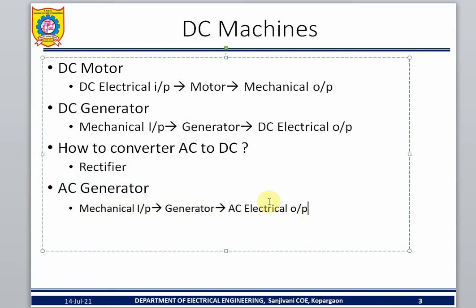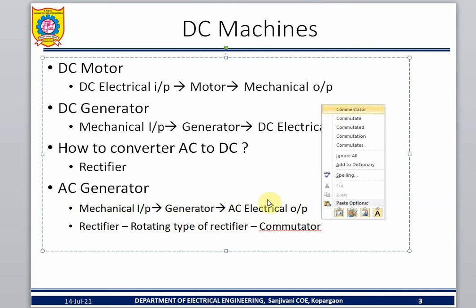On the output side of the AC generator, use a rectifier. Practically, the generator is a rotating device, so a rotating type of rectifier is used. What type of rotating rectifier is used? That is called a commutator.